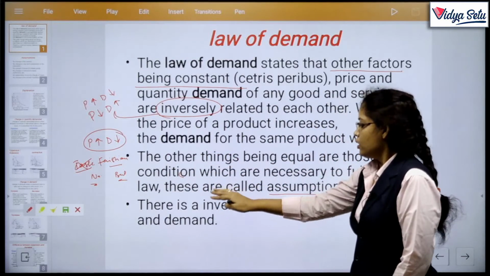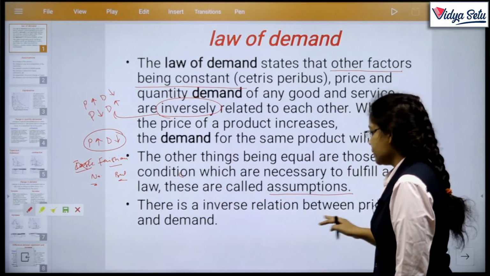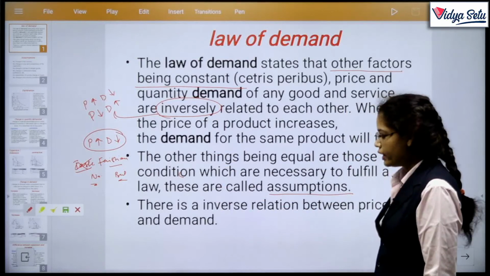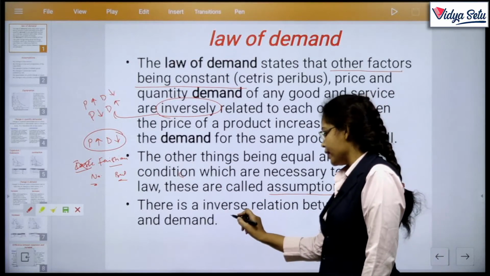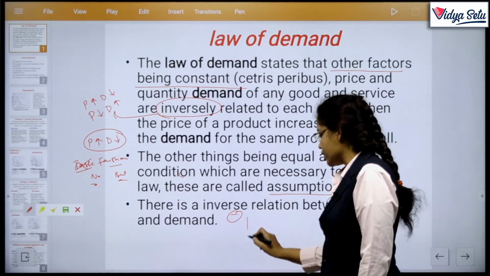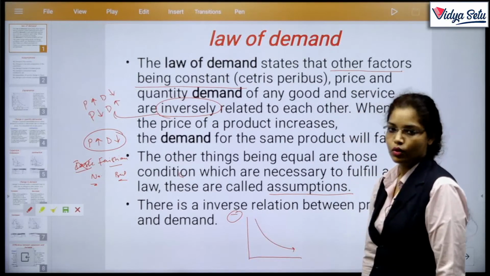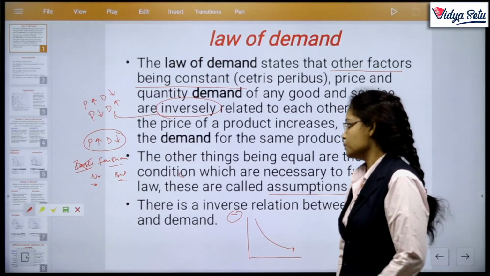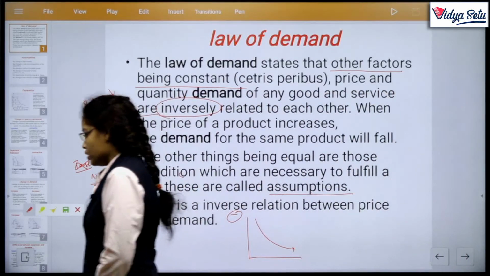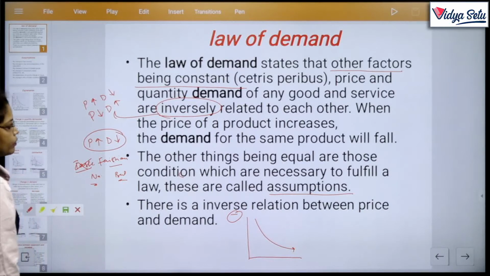So there is an inverse relationship between price and demand. Inverse means a negative relationship, and if there is a negative relationship, the slope of the curve will be downward sloping. Okay. Chaliye, we move to assumptions.